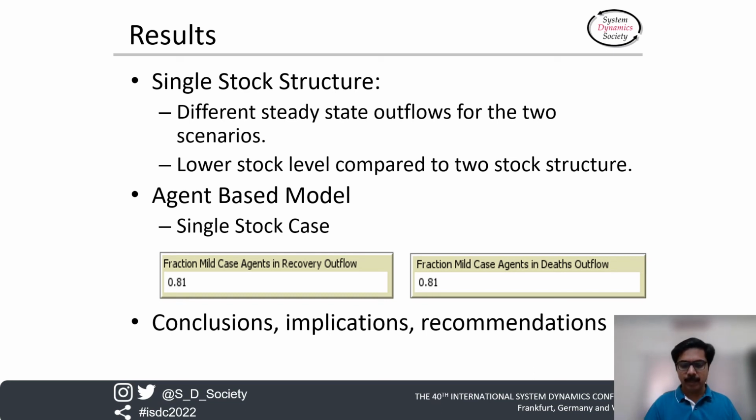A question that can be asked to assess validity of the model is: is it meaningful for the entity flowing out through outflow number 1 to flow out through outflow number 2? For example, this question will give a positive answer for entities such as grains and water molecules because they are homogeneous. But this question will give a negative answer when the outflows are recoveries and deaths. So in such cases, a single stock structure cannot be used. So these were my conclusions and implications from this study.